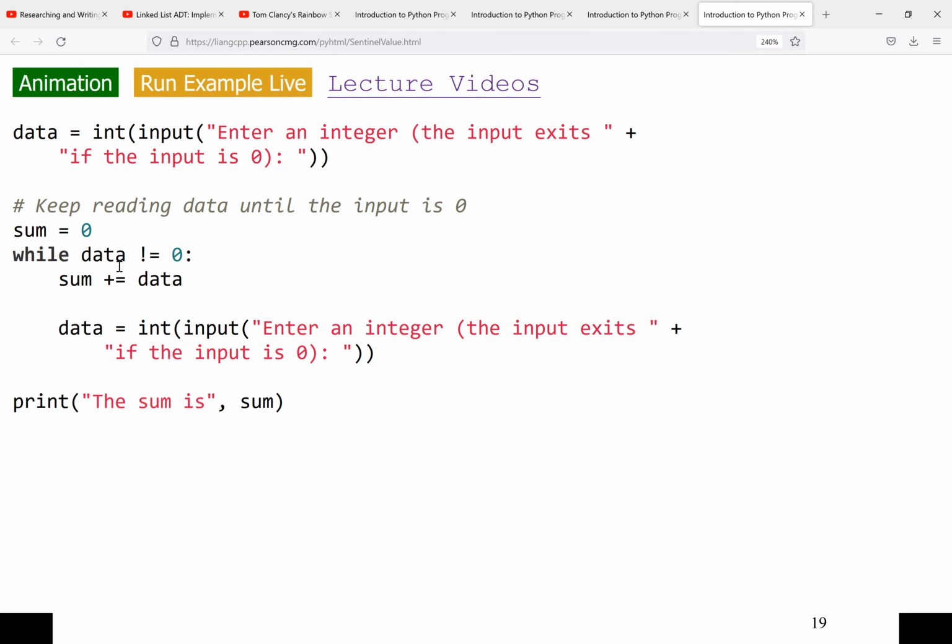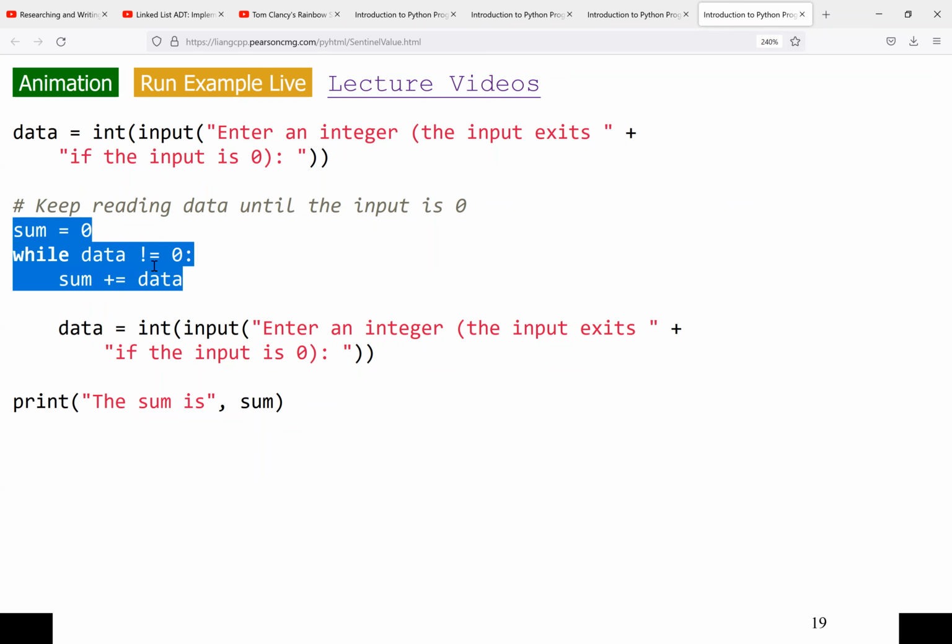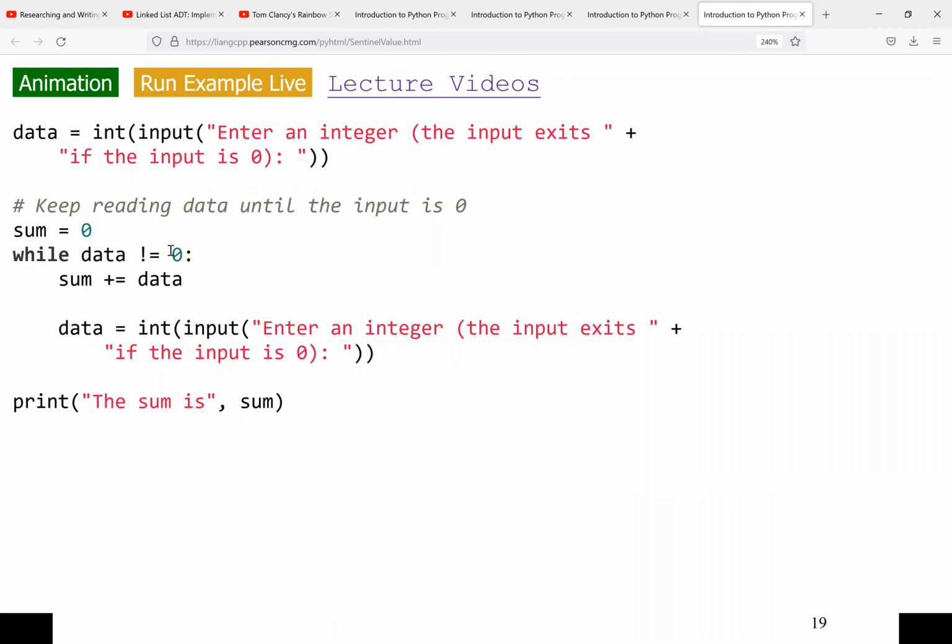Next time the user enters 1. Is 1 not equal to 0? Yes. So 15 plus 1 will be 16. Then next time the user enters 0. Okay. When the user enters 0, we are going to print our last sum, which is 16. So we say the sum is 16. So the whole idea here, this is a very simple program, is how to use the Sentinel value. Here, we don't know how many times the loop will execute. So our Sentinel value here is 0.